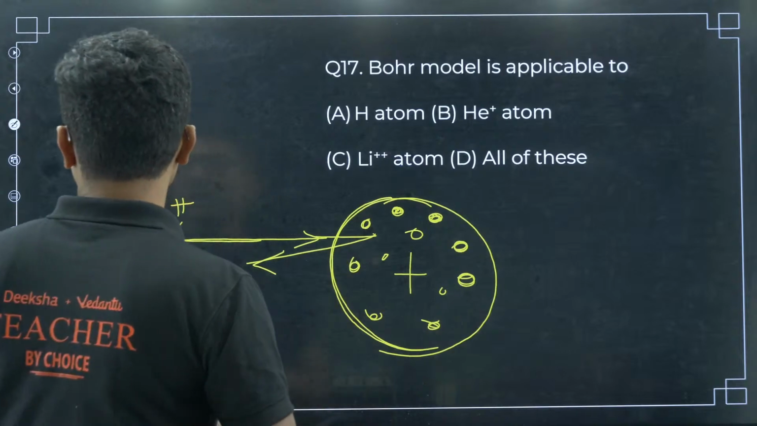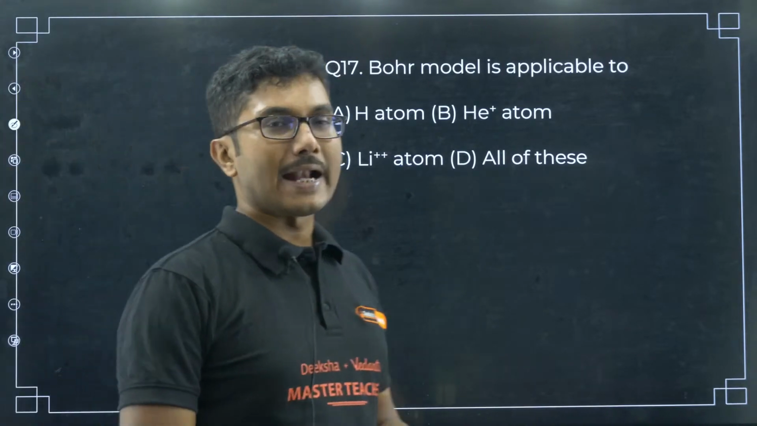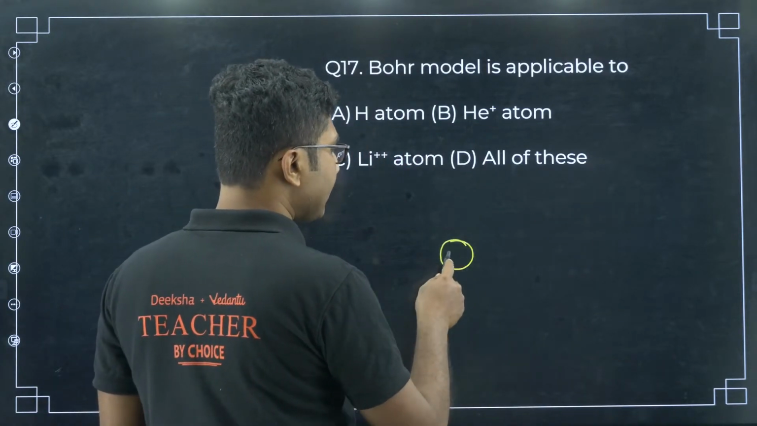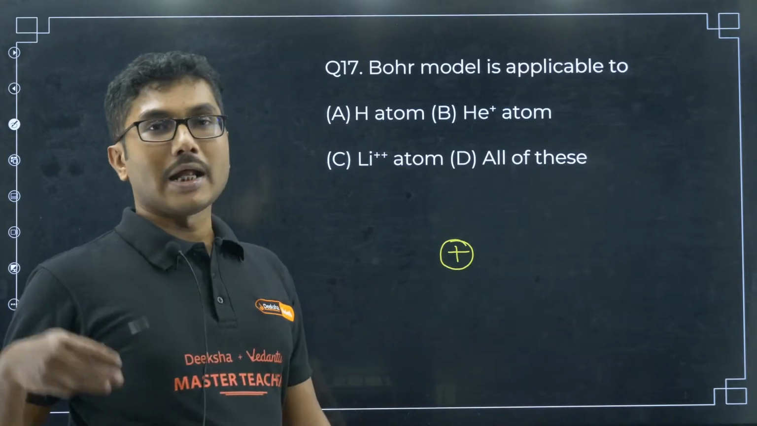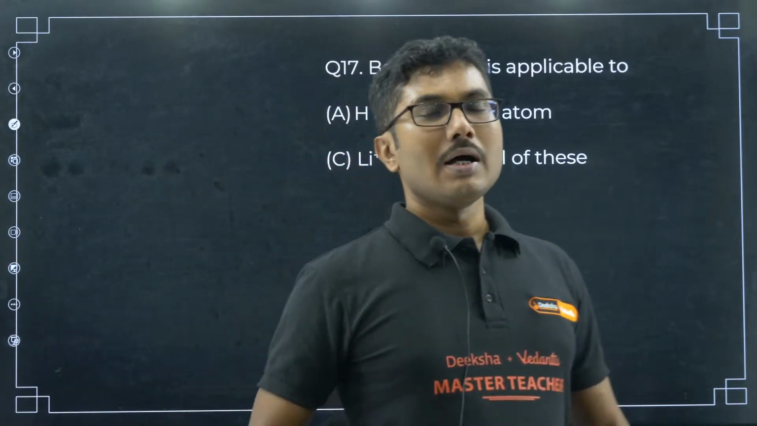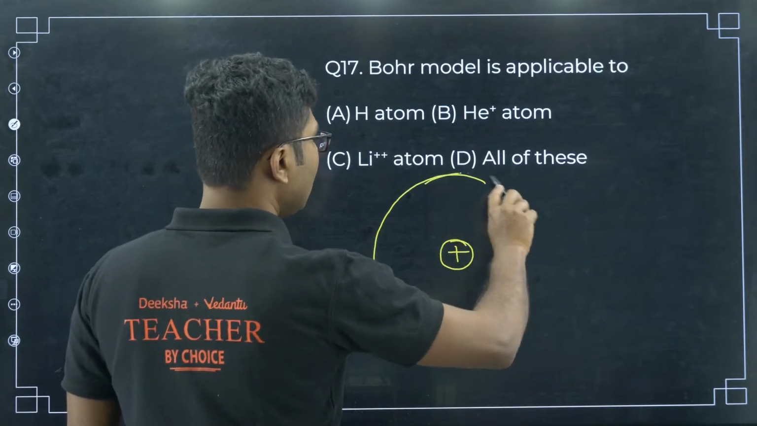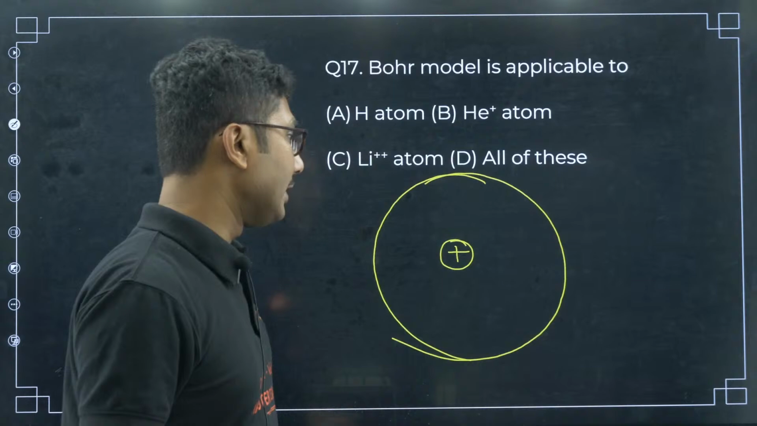So he revised it: most of the space in the atom is empty, it is not a solid, and all the positive charge is located at the center of the atom. That was his theory. When the theory came, you have to give an atomic model as well. So he said that electrons are orbiting around the positively charged nucleus. That was his model.